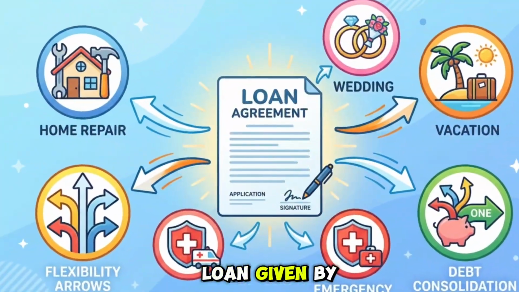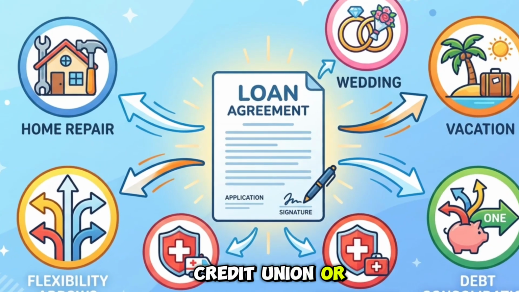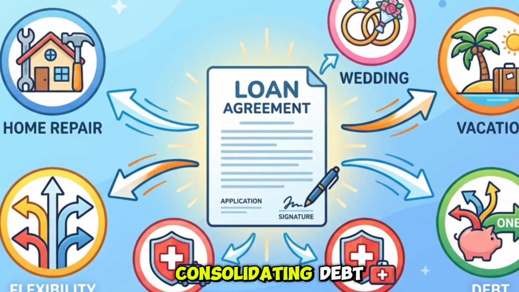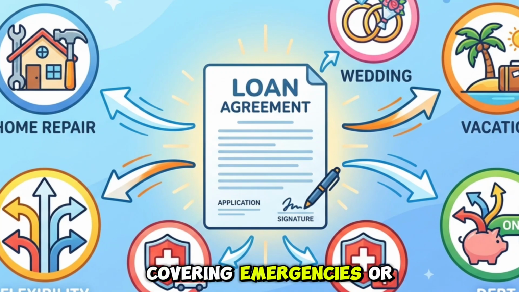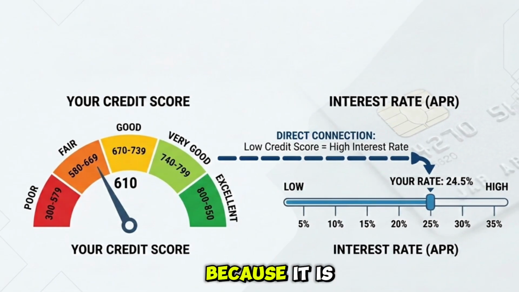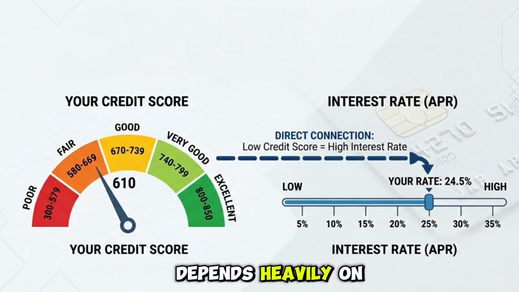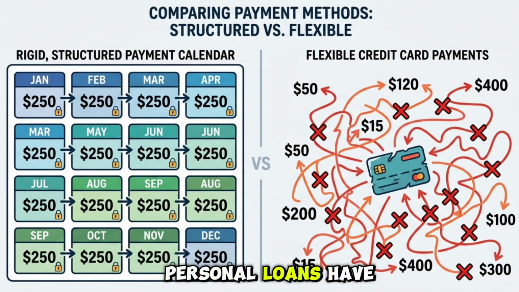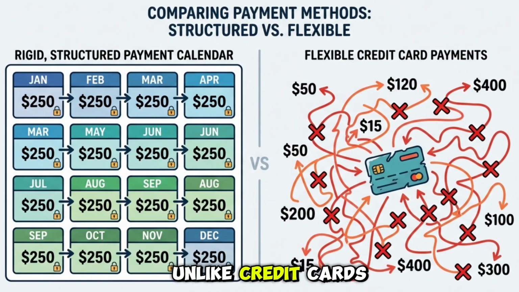Personal loan debt. A personal loan is an unsecured loan given by a bank, credit union, or online lender for almost any purpose: consolidating debt, covering emergencies, or financing large purchases. Because it is unsecured, the interest rate depends heavily on your credit score. Personal loans have a fixed repayment schedule, unlike credit cards.